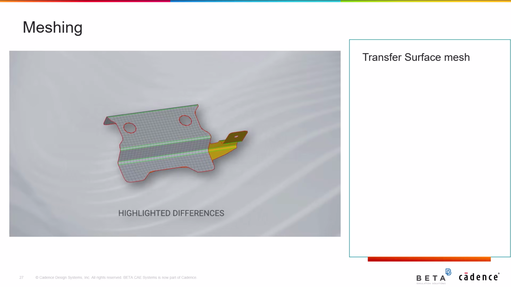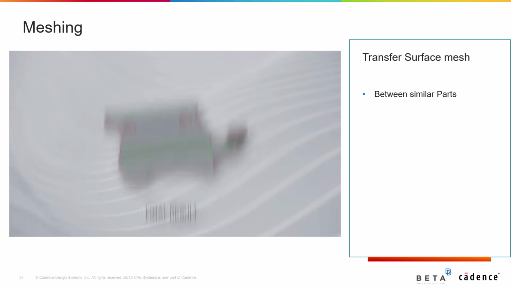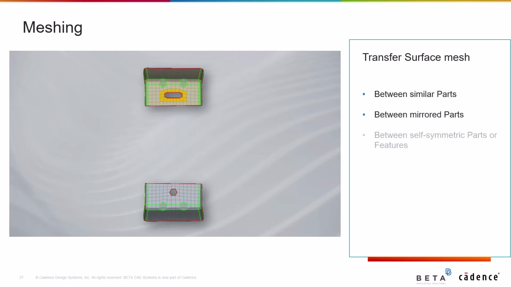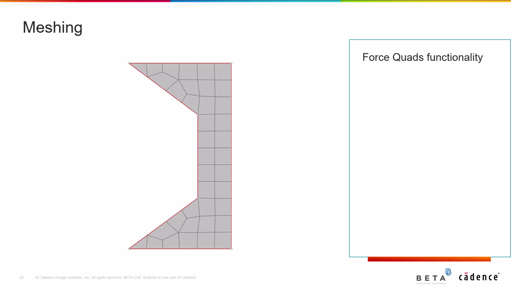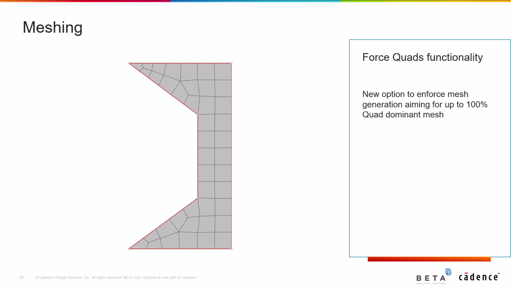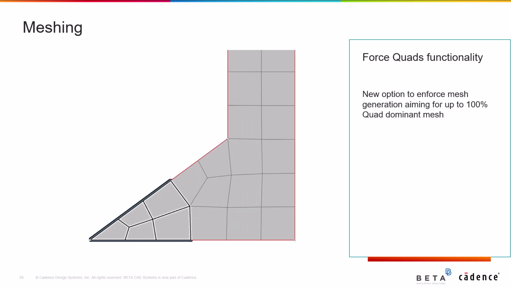In regards to meshing, the new transfer mesh function allows to reuse an existing mesh by matching it from one part to another in similar areas. It works between similar parts located in the same position, mirrored parts, and self-symmetric parts or features. Moreover, the Force Quads functionality is introduced, that enforces the mesh generation, aiming for up to 100% quad-dominant mesh.